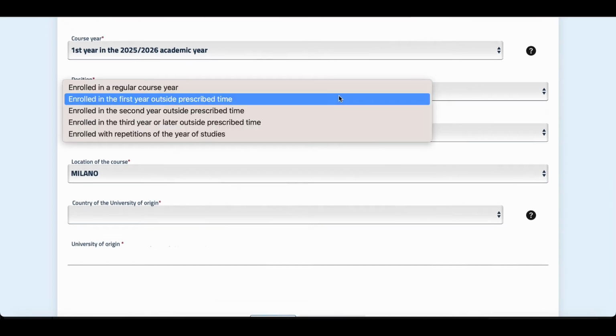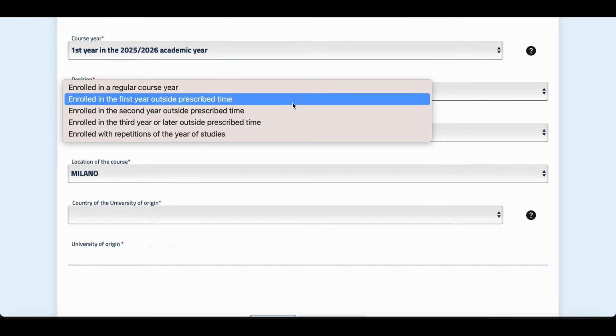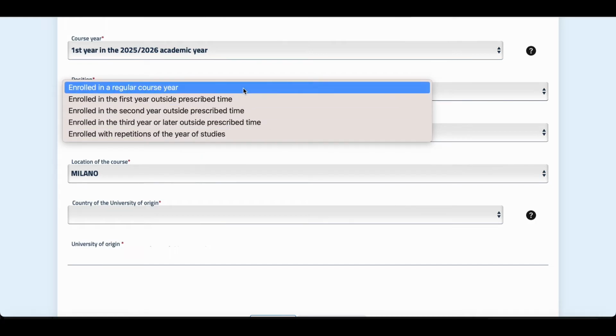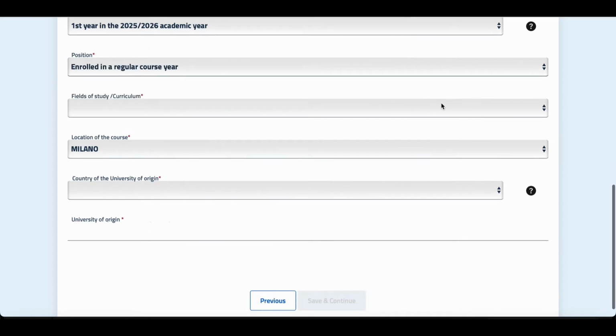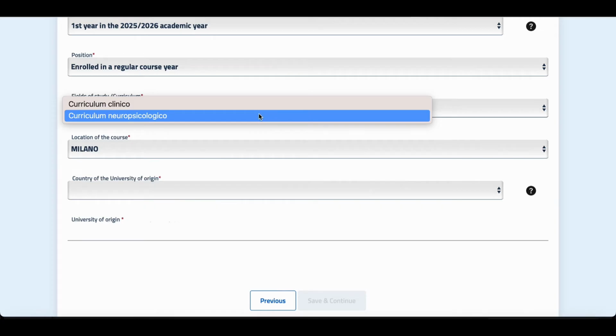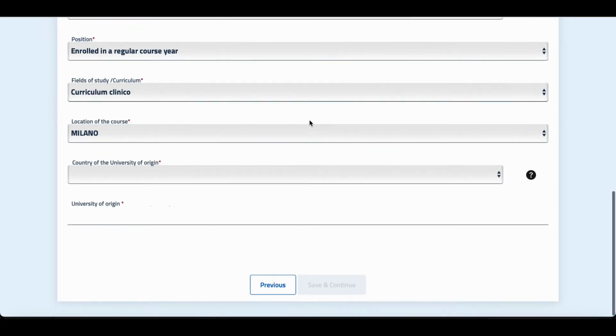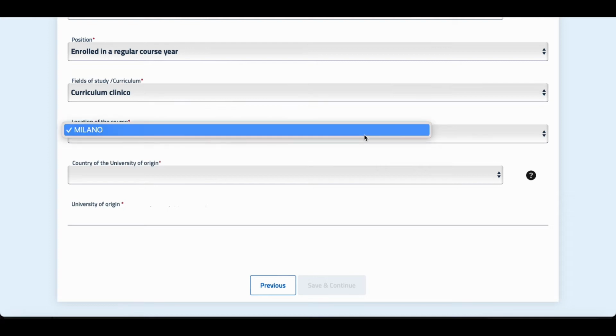Then your position, whether you have enrolled in a regular course, or you are a first year outside prescribed time, or your second year outside prescribed time, or if you are repeating the course. So you need to choose the relevant option. We choose the first choice as a regular student. Then the field of your study. In some courses there are different curricula, so you need to choose your exact curriculum. We choose for example the first curriculum. Then obviously the place of study is Milano. Sometimes there are multiple places for a course, so you need to choose the campus location.